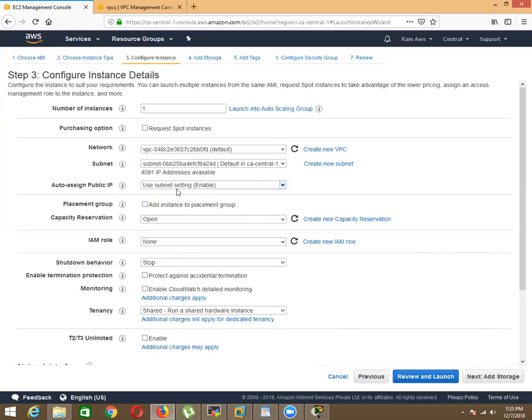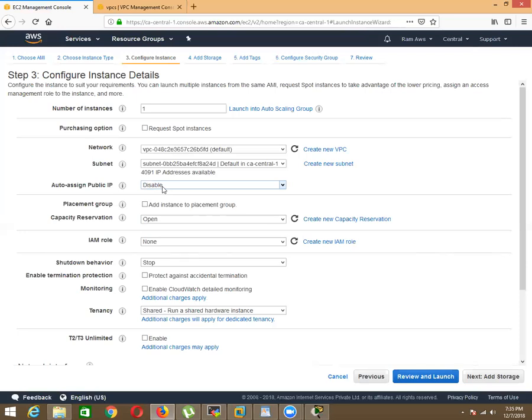It's temporary. Public IPs are of two types: one is elastic IP, one is general IP. So here they are asking you to provide a general public IP. If you choose disable, your instance will not get any public IP and your instance becomes private.